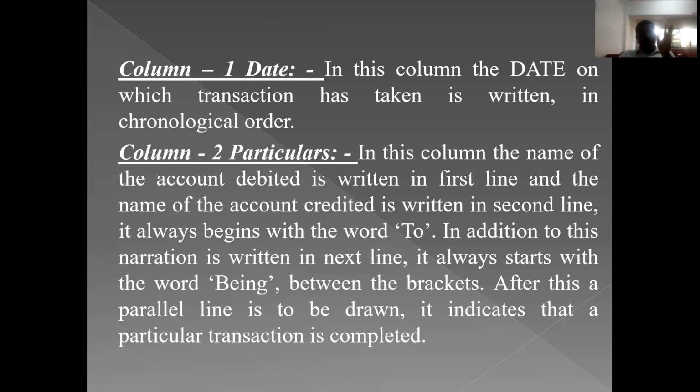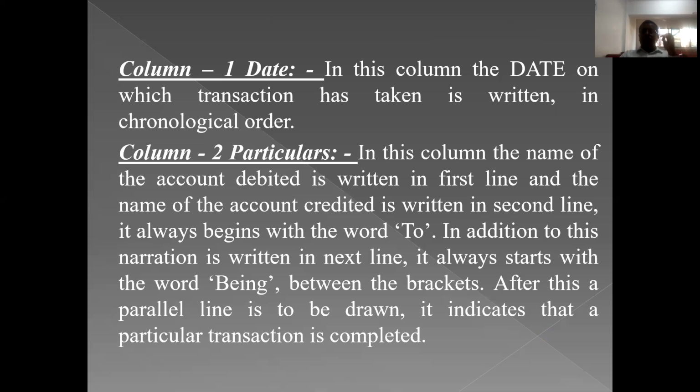Understood? So the first column is meant for what? The first column is meant for recording the date of the transaction. In which order? In chronological order. That particular column is known as the date column. Now the second column is the particulars column.